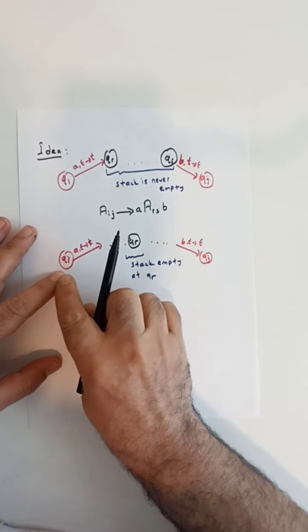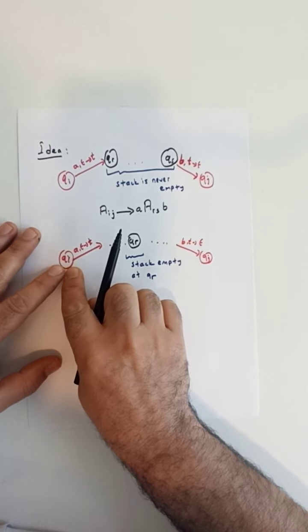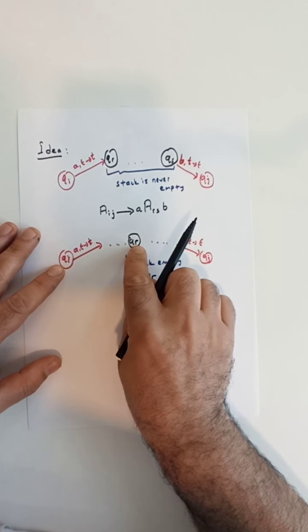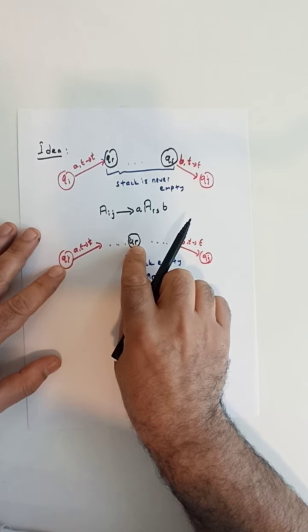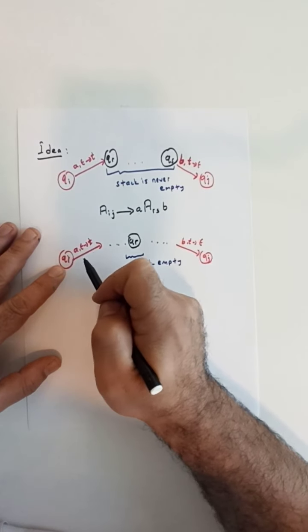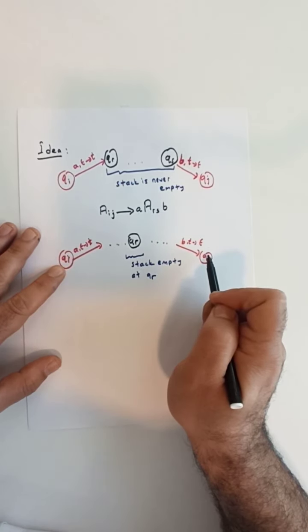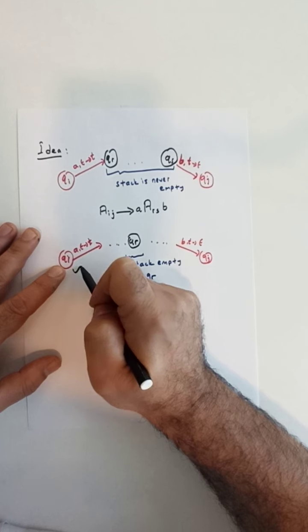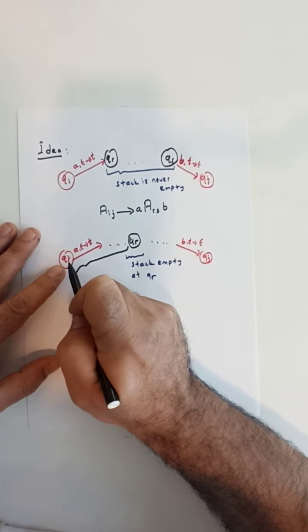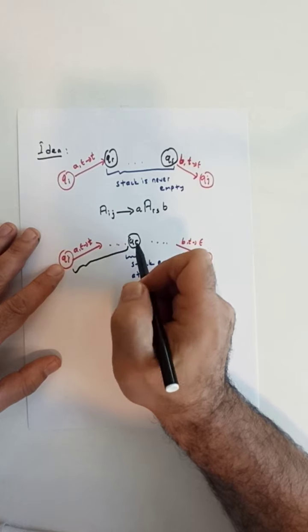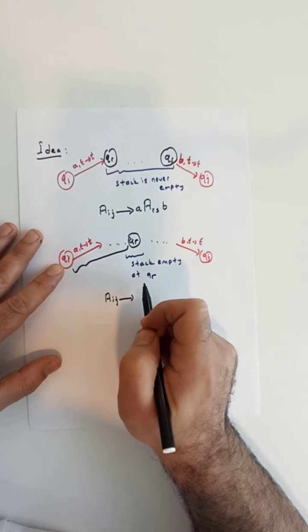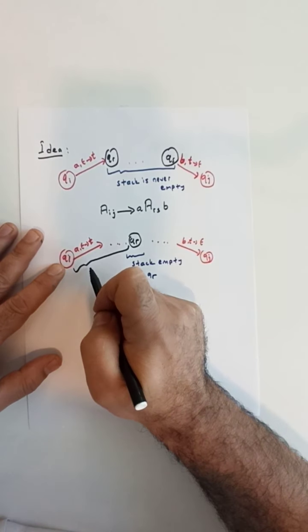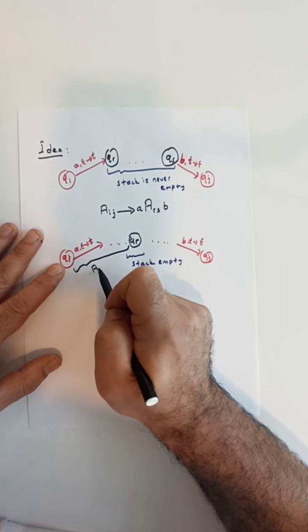Now let's look at our figure. According to this figure, we start with an empty stack at qi, and the stack becomes empty at some intermediate state qr as well. So to be able to generate the string corresponding to the whole path, we can split it into two parts. One part will be the part of the path that goes from qi all the way until qr. So Aij in this case can be generated through two variables. The first variable will be Air.